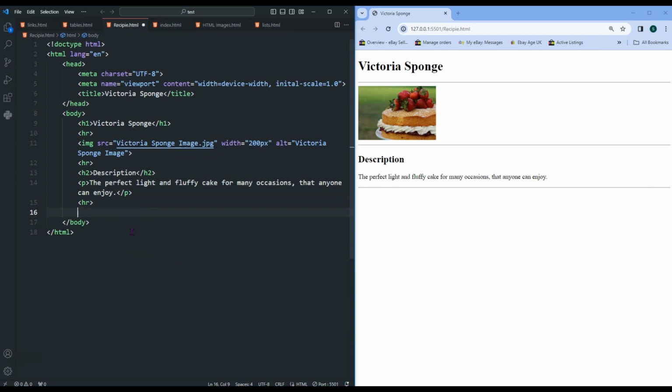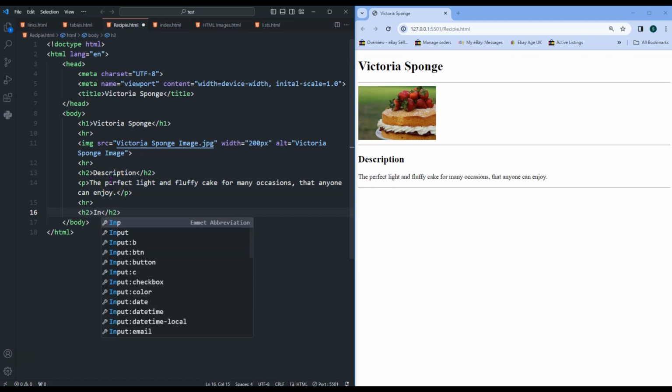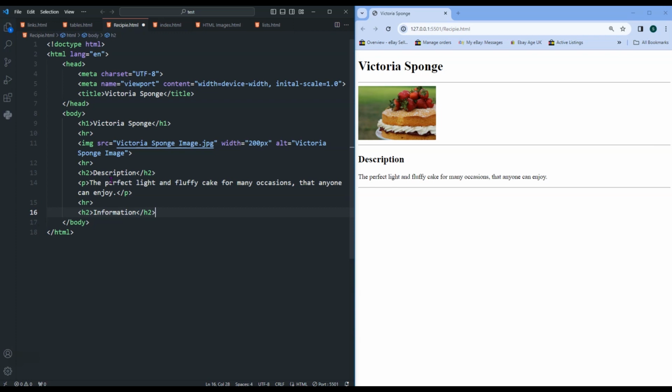And then the next bit, we want to give some information like cooking times, how easy it is to make, what portions this will divide up into. So again we'll use the H2 tag, the same as the description, because we've got our main heading at the top, which we use once, the H1, and then all our next headings underneath there are going to be H2. So, as I said before, this is information about our cake.